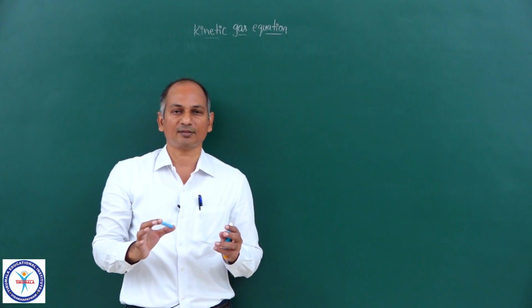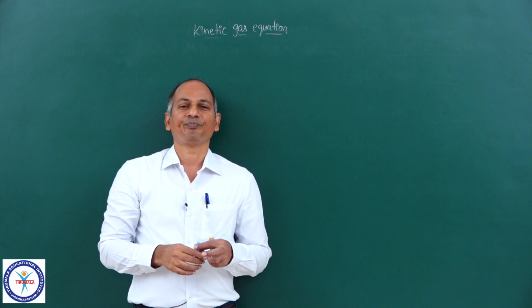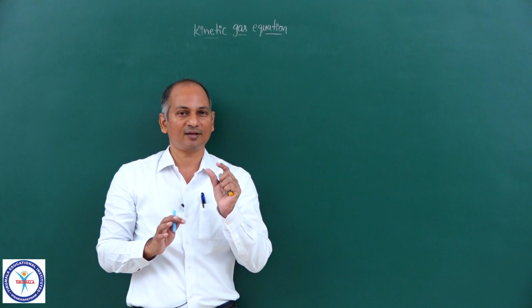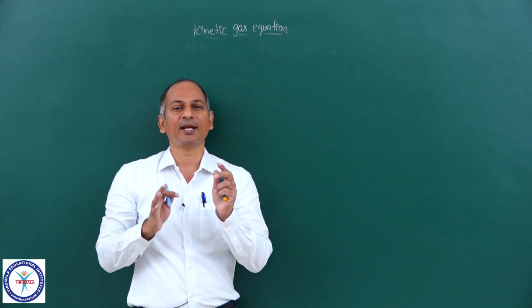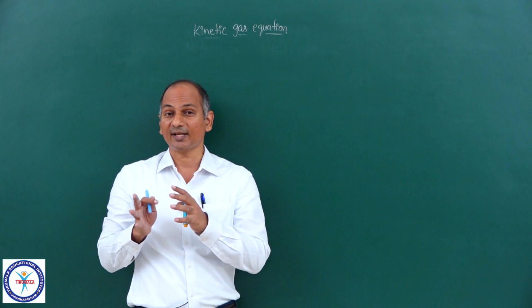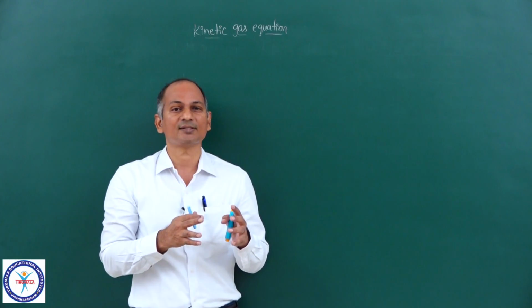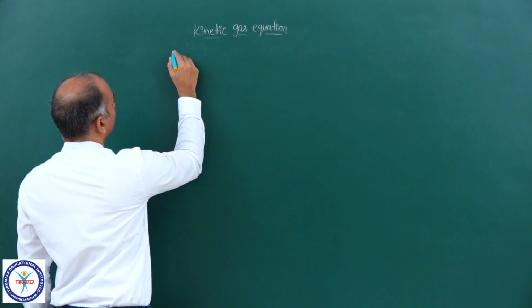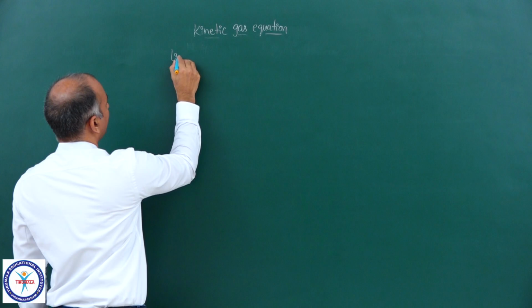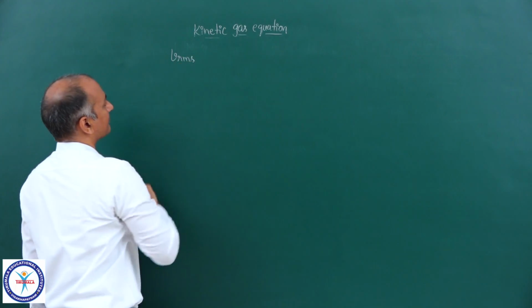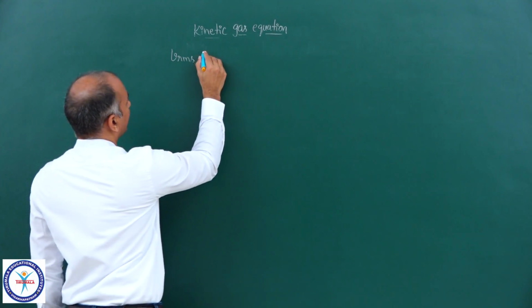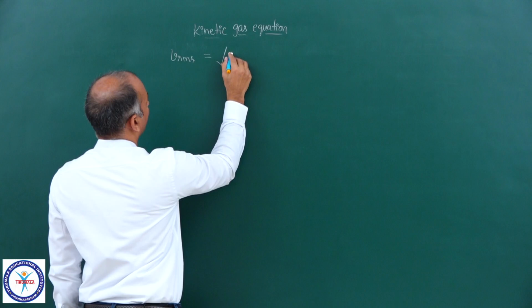Actually, at the end of this kinetic gas equation, just let me give you one particular velocity, the definition of that, and the relation between that velocity and V square average. That velocity is called the root mean square velocity, VRMS, and that is defined as the under root of V square average.